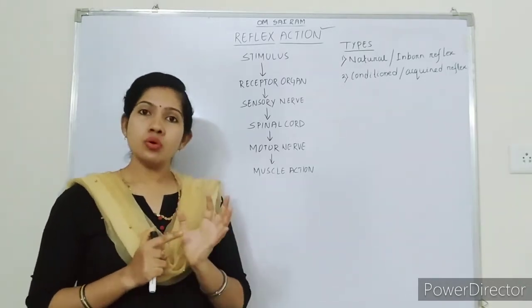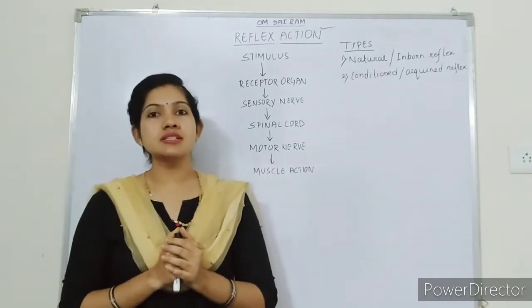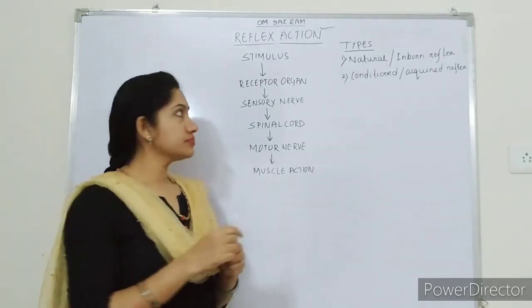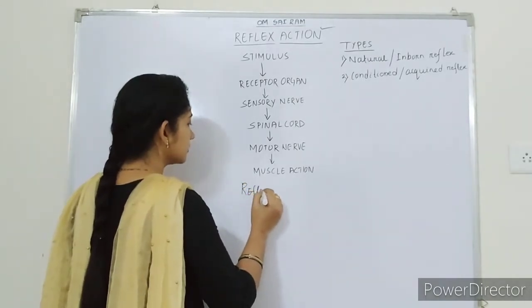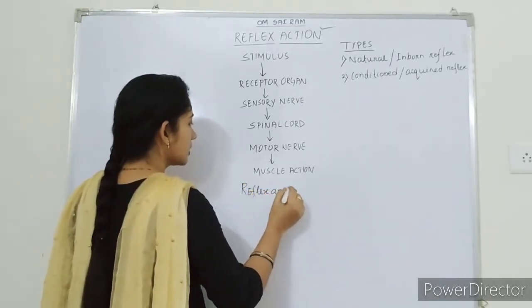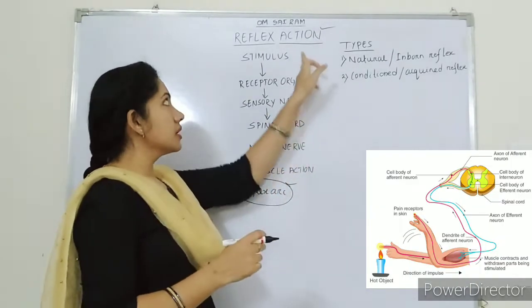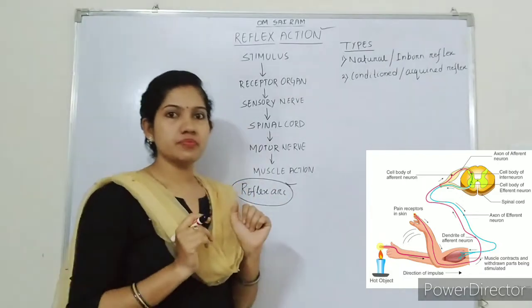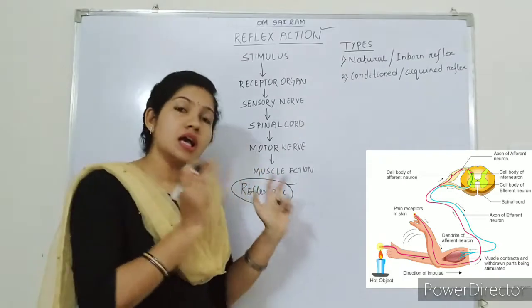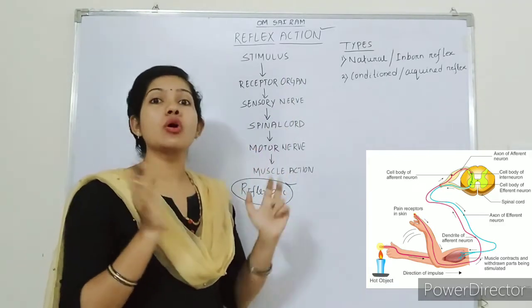The path along which the reflex action travels is called the reflex arc. After describing reflex action I will tell you about the reflex arc. So let us see what the reflex arc is, or how reflex action occurs.